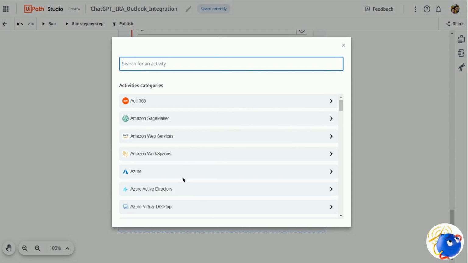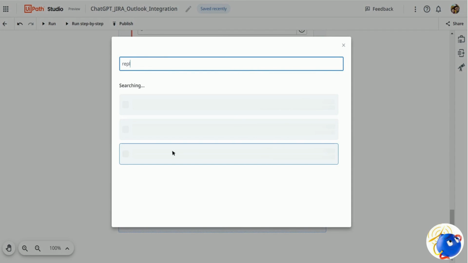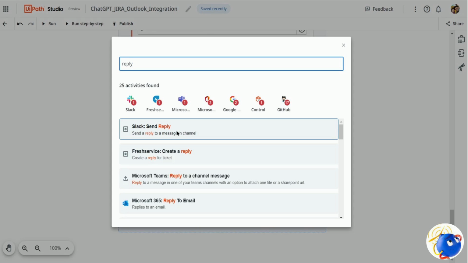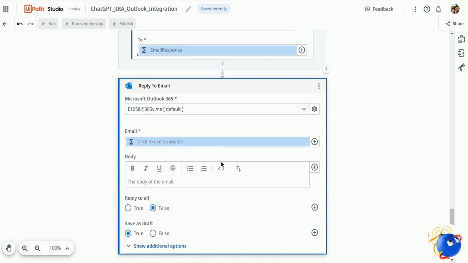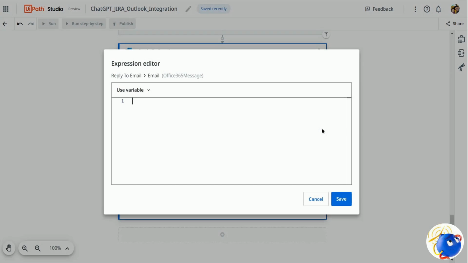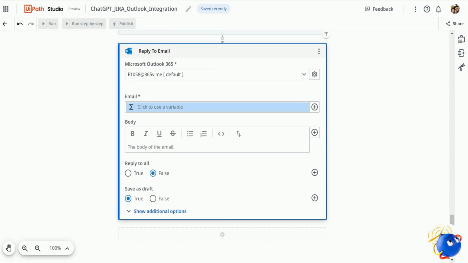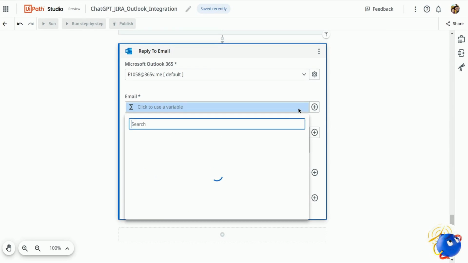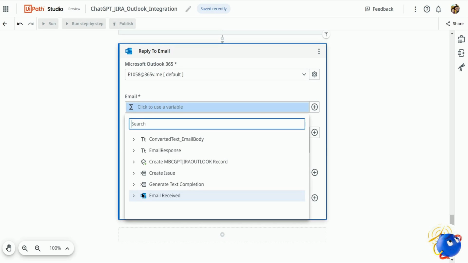Next, I'm adding one more activity, reply to email, to send a response to the user. Let me just search for that, reply to email, and I'll be using the same email here. Let me check that again. Yep, so it should be email received email.